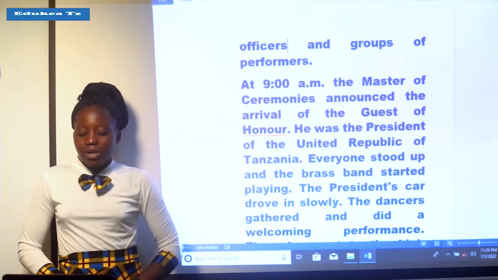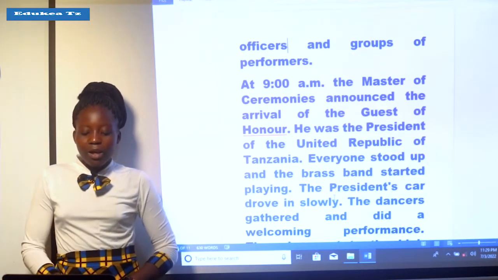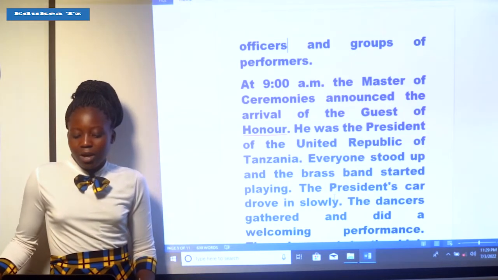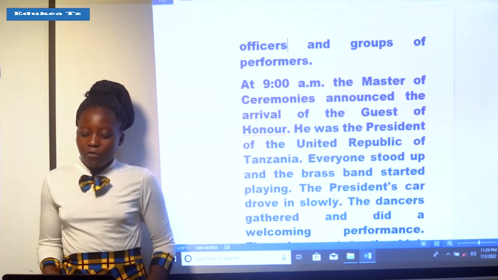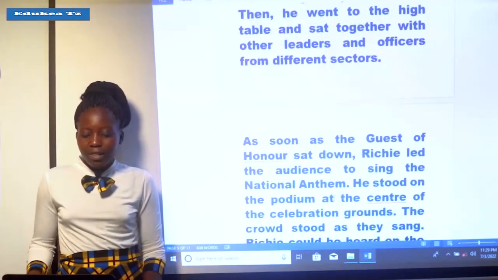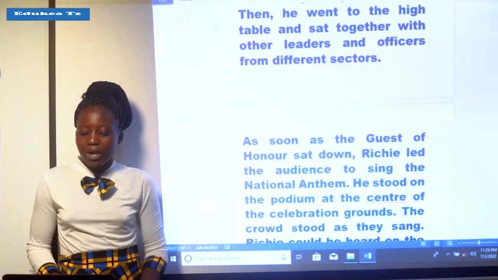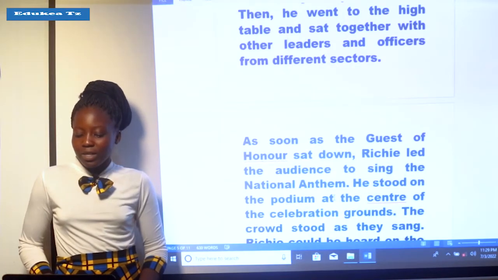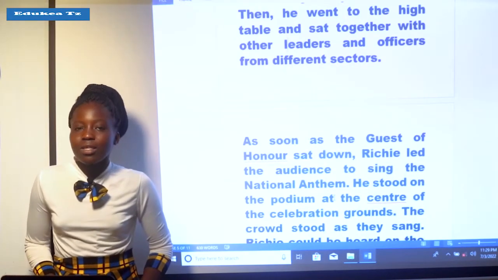The President's car drove in slowly. At that time, the dancers gathered and did the welcoming performance. Then he went to the high table and sat together with other leaders and officers from different sectors.